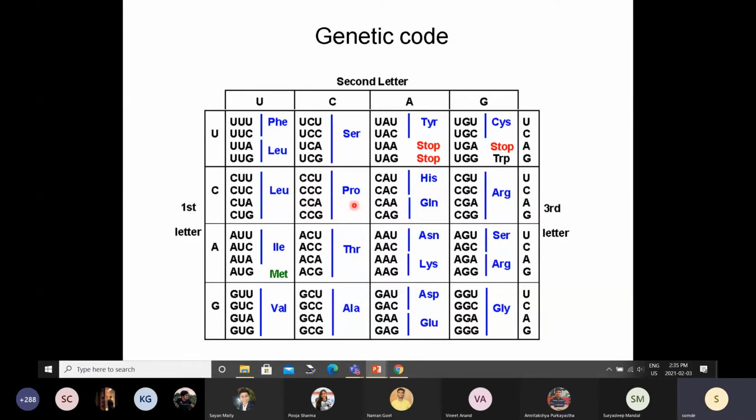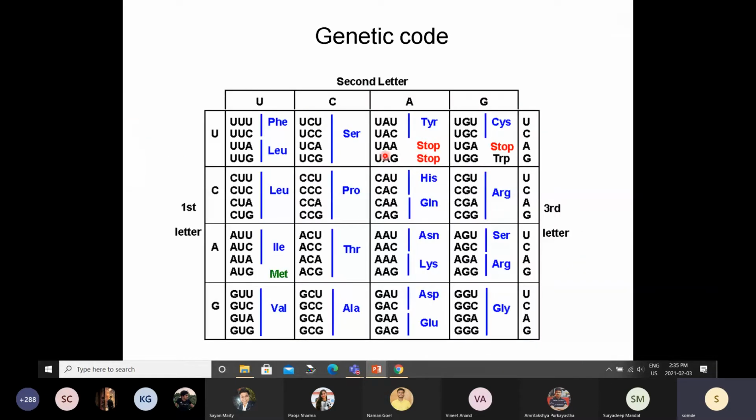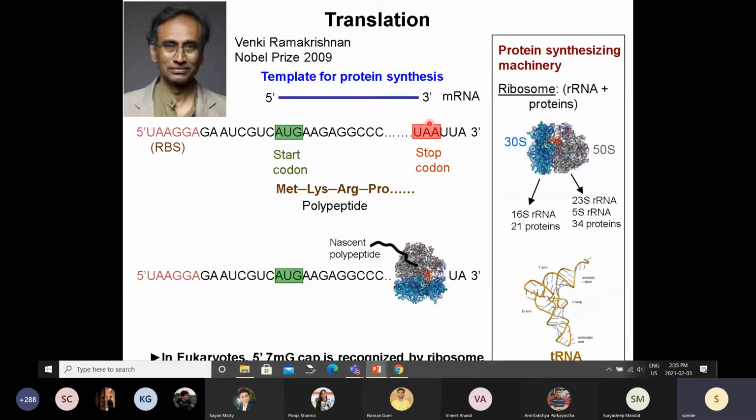And you see there is a start codon and a stop codon. This is where the ribosome starts, which codes for methionine. It will not start here, it will not start here. It will always start with AUG. And this is where it stops. There are 3 stop codons. It can be UAA, UAG, or UGA. If any of these 3 show up, this machinery will stop synthesizing the polypeptide chain.